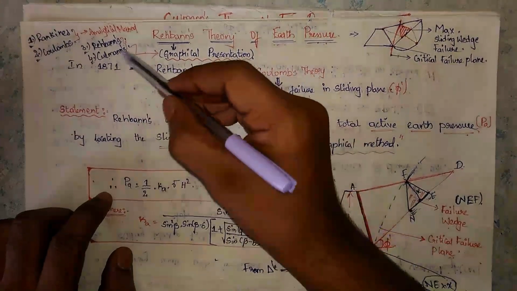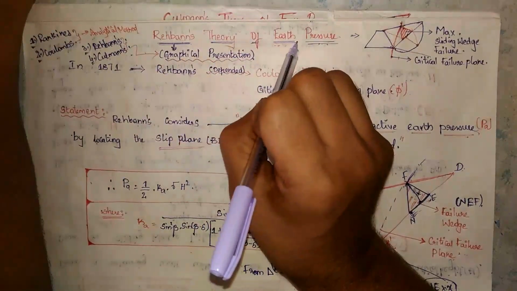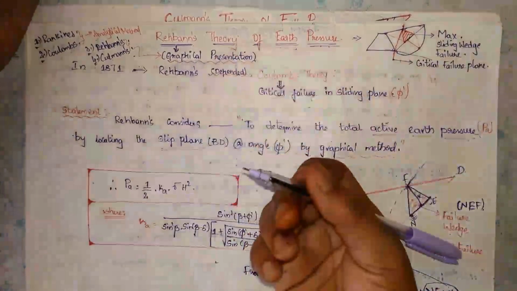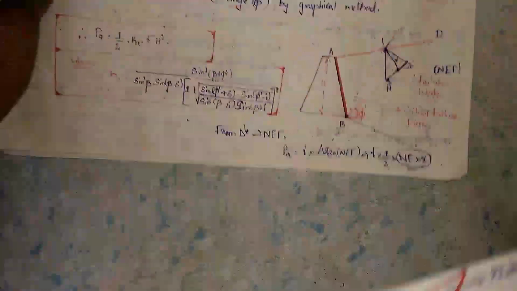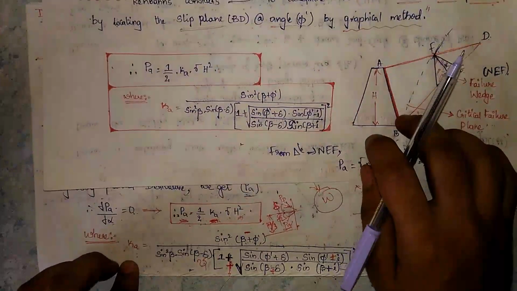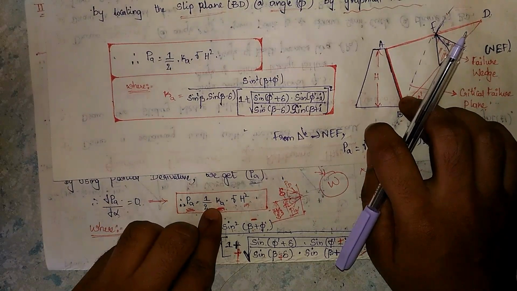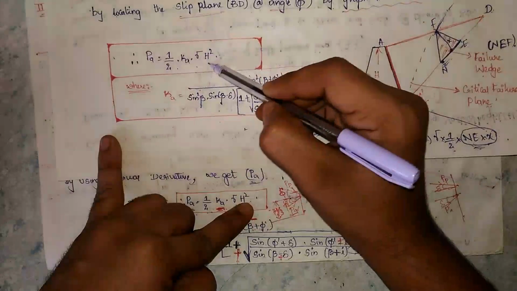Rayburn and Culmann, these two persons, gave the graphical presentation on earth pressure. They determined the formula, which is the same as Coulomb's wedge theory. If you want, you can check here. This is the Coulomb's wedge theory formula: PA equals half into KA rho H square. Here also PA equals half into KA rho H square.